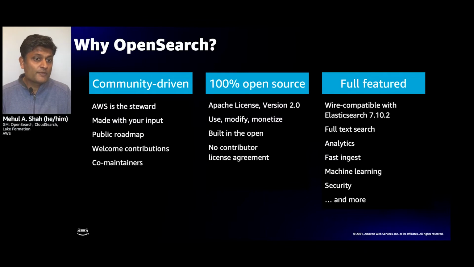OpenSearch is 100% open source. It uses the Apache version 2 license, and it's a license that we know in industry really well. You're allowed to use it, modify it, deploy it and run it anywhere you want to run it, monetize it. All of the innovations that we're putting in are built in the open. And we make it easy for you to contribute. In particular, for example, we don't have a contributor license agreement, which you sometimes find in open source projects.